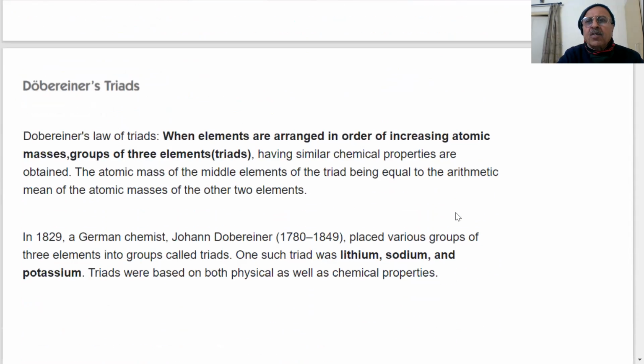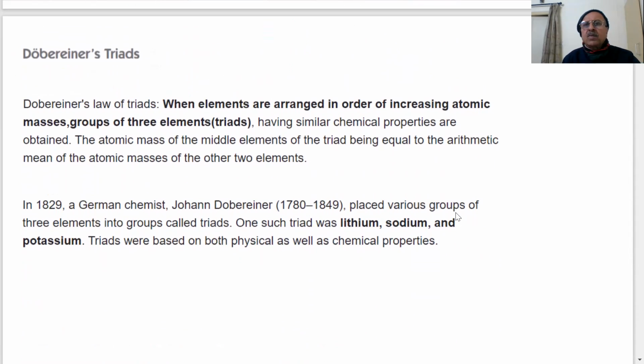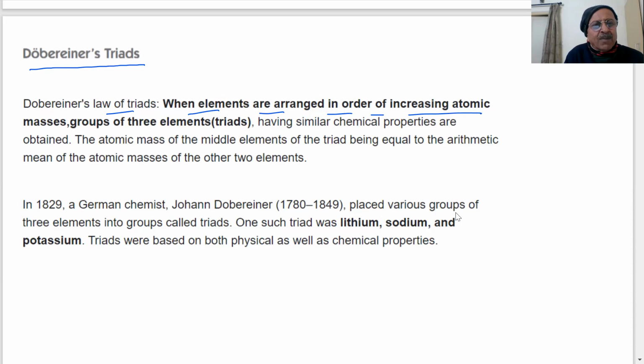The first one given in the books is Dobereiner's Triads. Dobereiner's Law of Triads: at that time, the number of elements discovered was very small. When elements are arranged in order of increasing atomic masses, groups of three elements, or triads, were found to have similar chemical properties. This is called the Law of Triads.